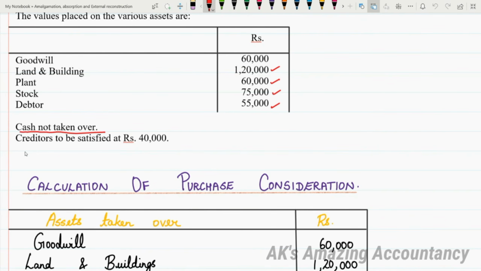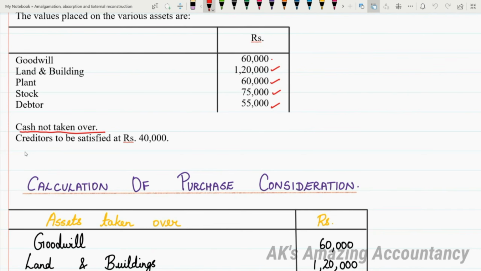As per this net assets method, we have to arrive at the net assets first, isn't it? So what is the formula for net assets? Net assets is equal to agreed value of assets taken over minus agreed value of liabilities taken over. So first let us find out the agreed value of assets taken over. Remember, assets will have to be taken over only at their agreed values and not at the book values. So we have a list of agreed values given for the various assets. Let us write calculation of purchase consideration, and under that, assets taken over. We have the agreed values already available. The values placed on the various assets are given in a list, isn't it? Those values only we are going to take.